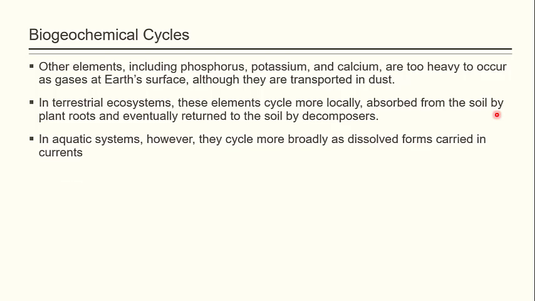In aquatic ecosystems, however, the cycle is broader, as dissolved forms are carried in the current. But it is a very small quantity, and it will not make up the major part. Mostly, phosphorus, potassium and calcium are part of the local biogeochemical cycle.